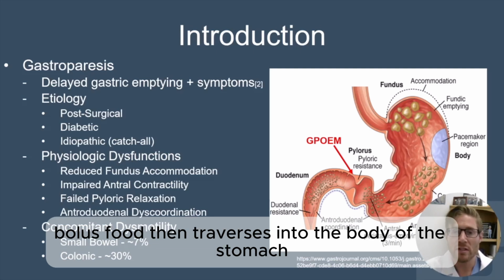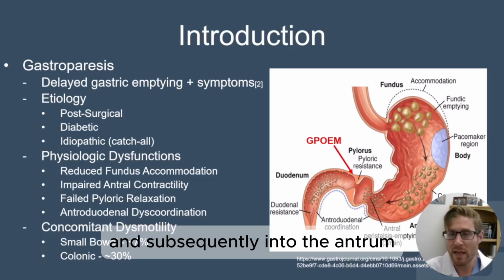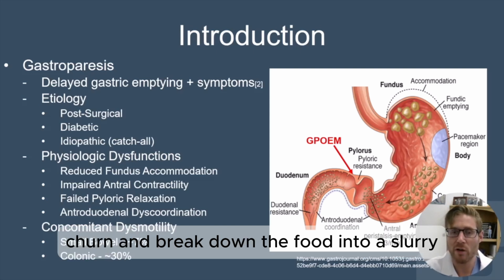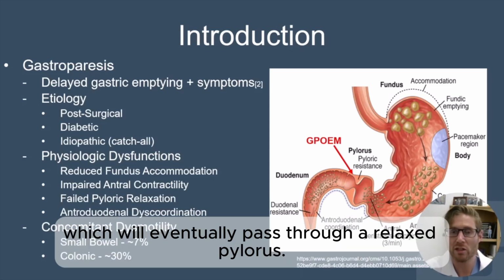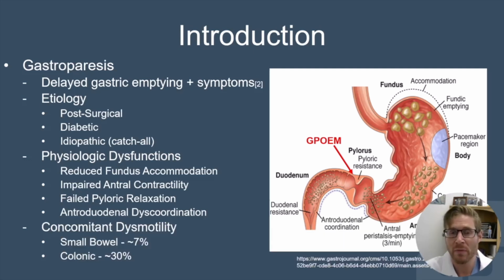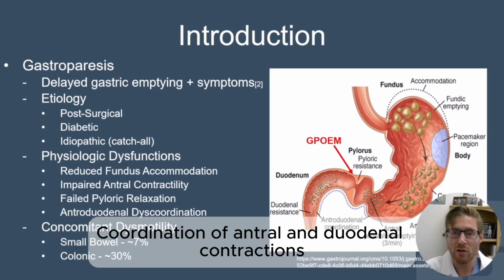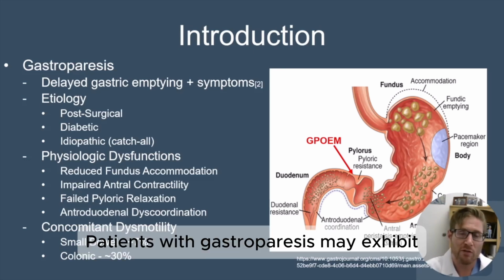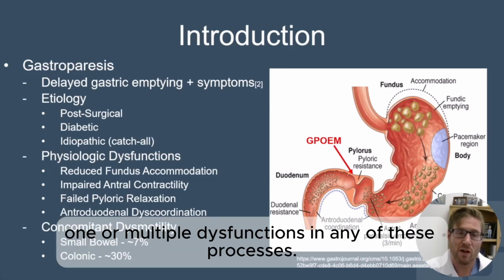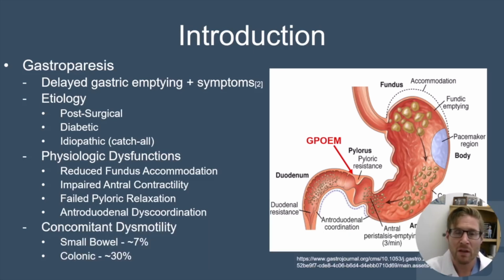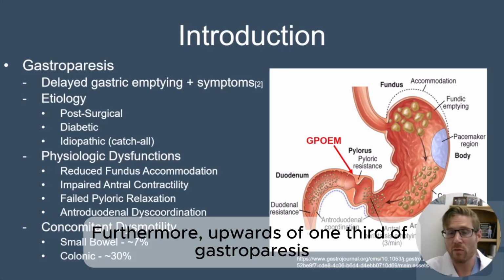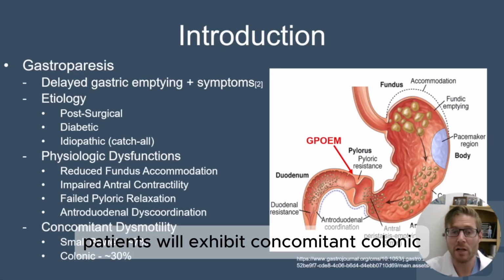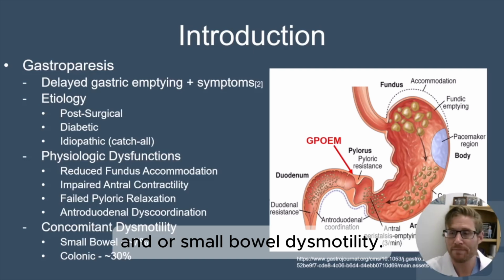Food then traverses into the body of the stomach and subsequently into the antrum, where cycled contractions churn and break down the food into a slurry, which will eventually pass through a relaxed pylorus. Coordination of antral and duodenal contractions is also key for antegrade flow. Patients with gastroparesis may exhibit one or multiple dysfunctions in any of these processes. Furthermore, upwards of 1/3 of gastroparesis patients will exhibit concomitant colonic and/or small bowel dysmotility.